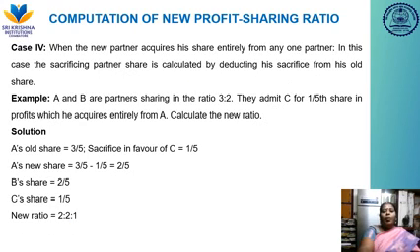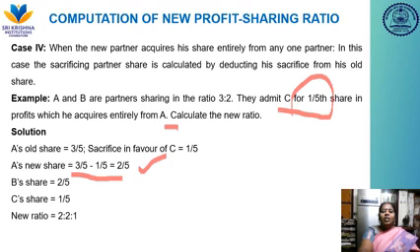In case 4, when the new partner secures his share entirely from any one of the partners, the sacrificing partner's share is calculated by deducting his sacrifice from his old share. Here A and B are partners sharing the profit in the ratio of 3 to 2. They admit C for 1/5 share in the profit, which he acquired entirely from A. So A alone sacrifices, and it should be deducted only from partner A. A's old share is 3 by 5. Sacrificing in favor of C is 1 by 5. So A's new share is 3 by 5 minus 1 by 5, that is 2 by 5.